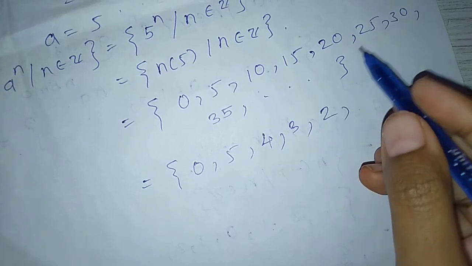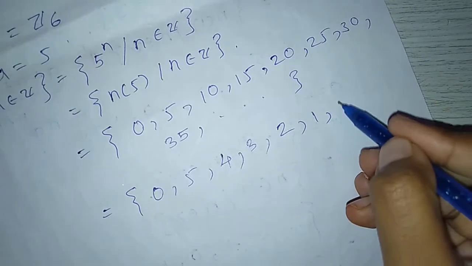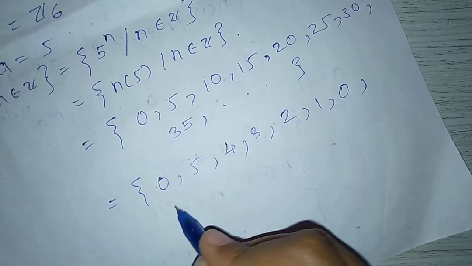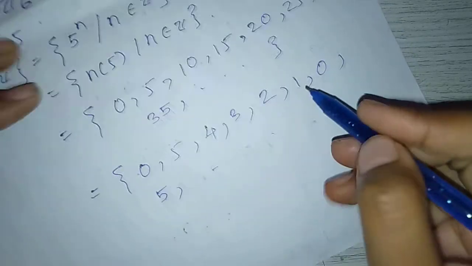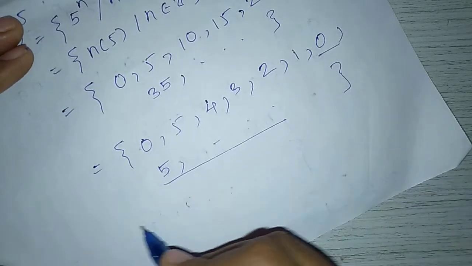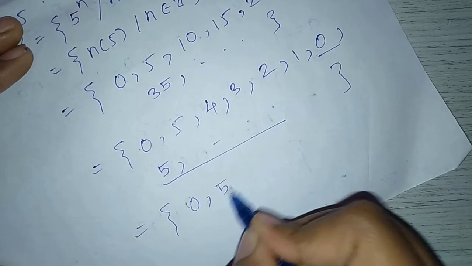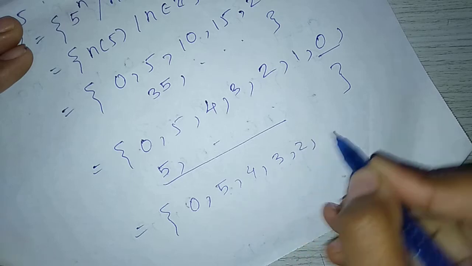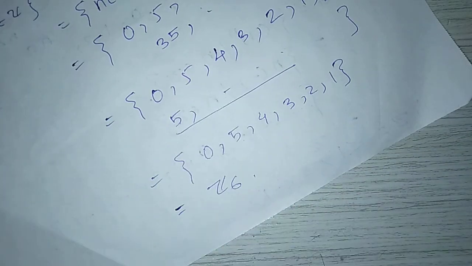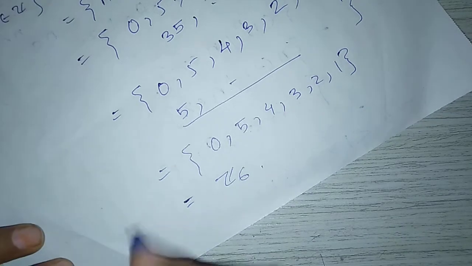In Z6, 0 is 0, 5 is 5, 10 is 4, 15 is 3, 20 is 2, 25 is 1, 30 is 0, 35 is 5 and so on. From here the numbers are repeated, so we take only 0, 5, 4, 3, 2, 1. We stop here. This is nothing but Z6, which means Z6 is generated by 1 and generated by 5.